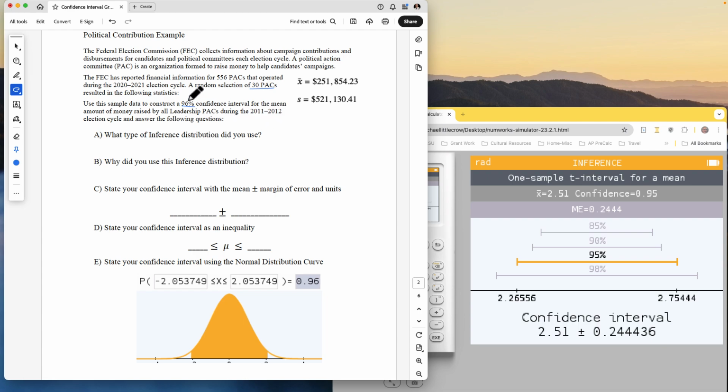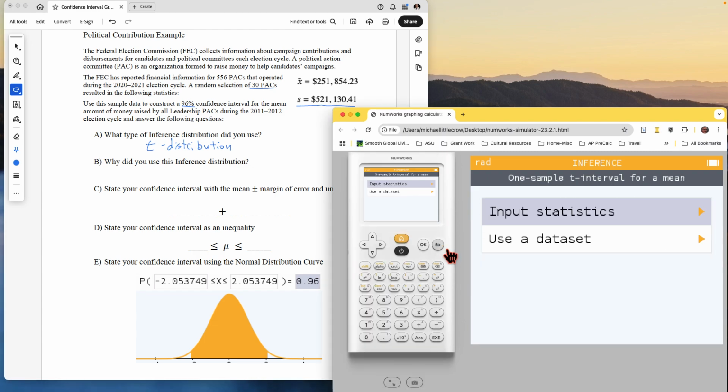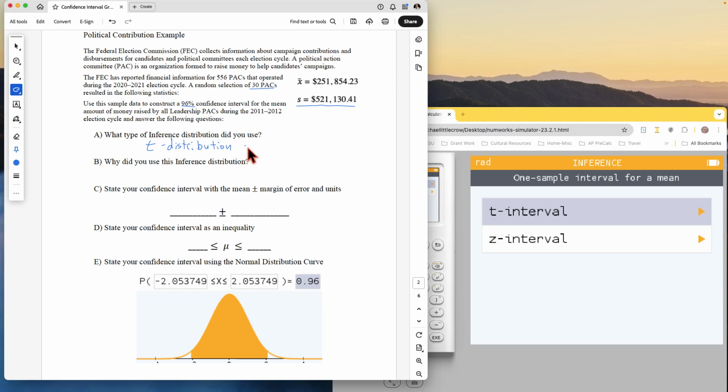Okay, for those years. What type of inference distribution should you use, or did you use? Well, again, we look here, the standard deviation is an s. That means it came from a sample. That means we're going to use a t distribution. A t interval. You could just say a t interval, t distribution. Either one's okay, but you could just copy down from the calculator. I'll put both.